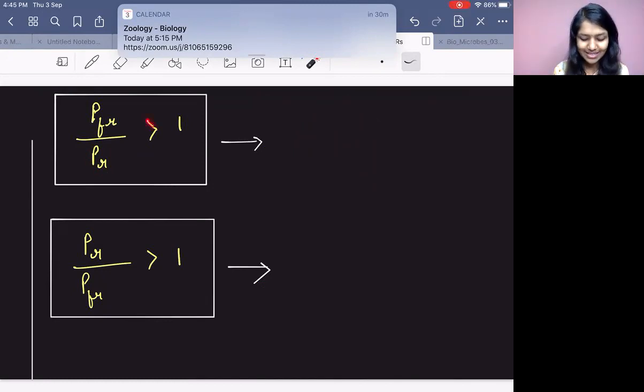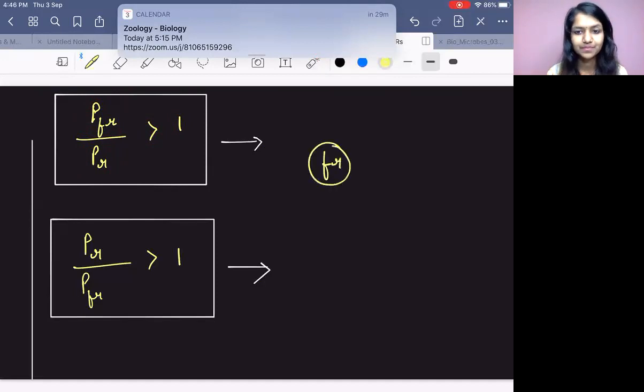Now, you can see I have written the ratio of PFR upon PR is greater than 1. You need to find out whether you will get this value for a long day plant or a short day plant. I will tell you the property of them. When will you get far red?